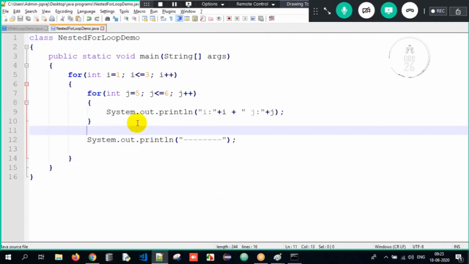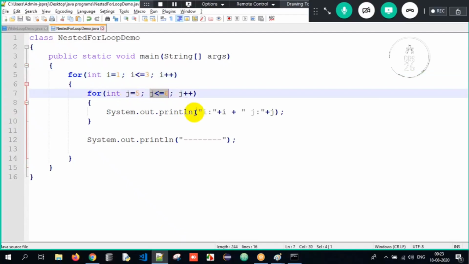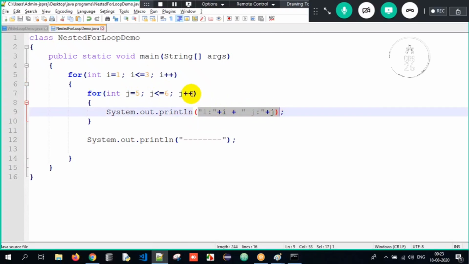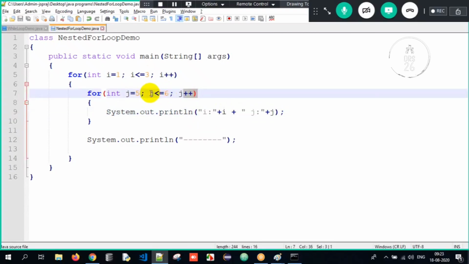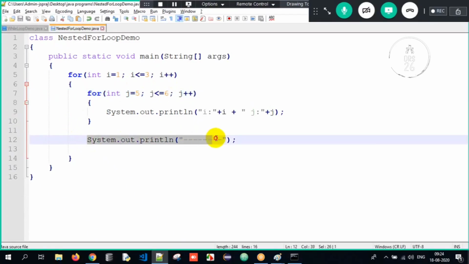It's very simple, guys. See, i value is 1. Is 1 less than or equal to 3? True. Control will come inside. Now j equals 5. Is j less than or equal to 6? Yes. i is 1, j is 5. Again it goes back, j will get incremented, it will become 6. Is 6 lesser than or equal to 6? Yes. i is still 1, but j is 6. Again goes back, j plus plus, it will become 7. Is 7 less than or equal to 6? No. Stop it. Control comes back and this line will get printed.